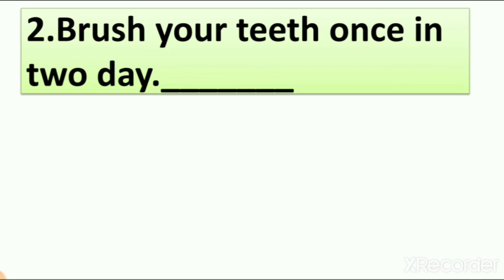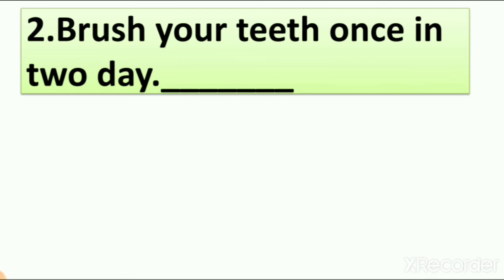We also learn that the habit of staying clean is cleanliness. So the first thing when we wake up in the morning, what is the thing we do? We all brush our teeth. So here the sentence is, brush your teeth once in 2 days.